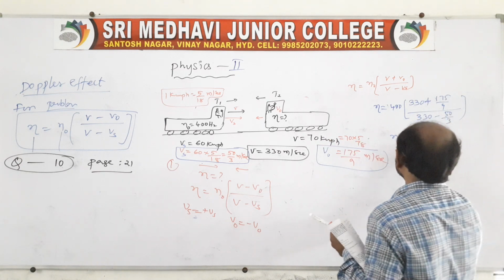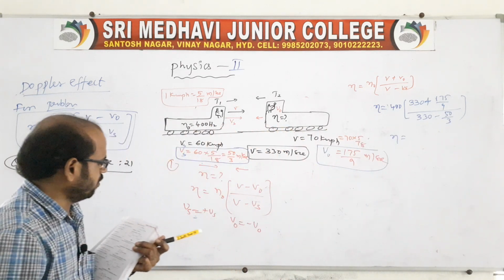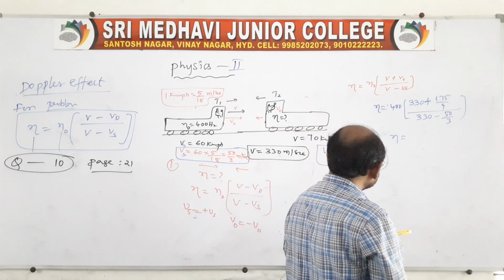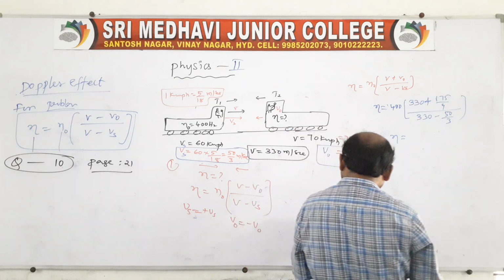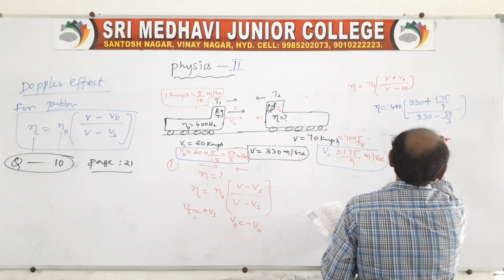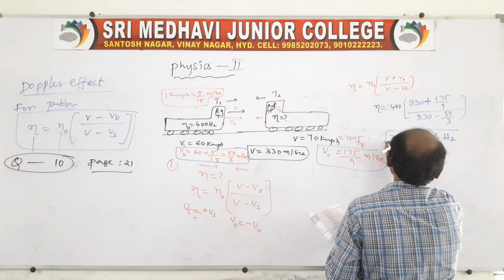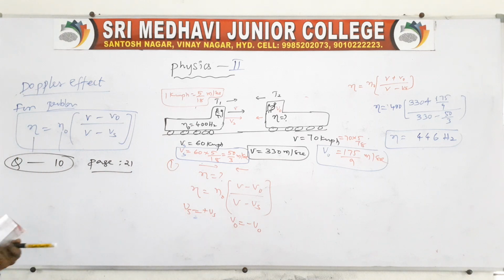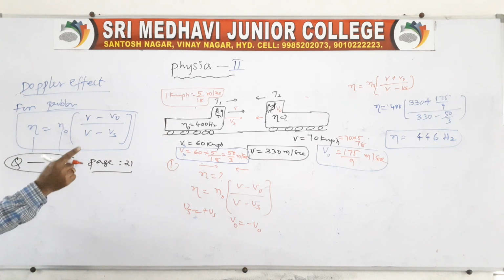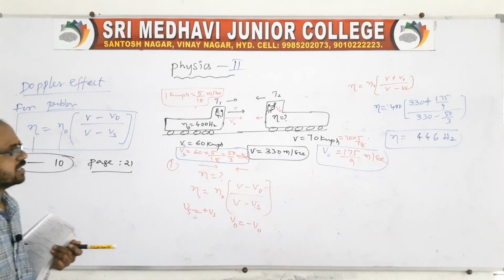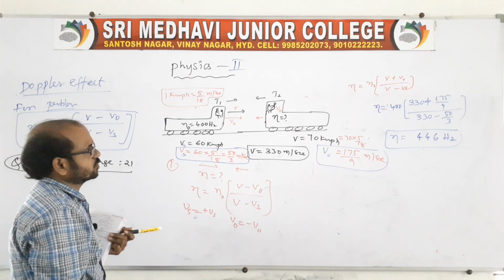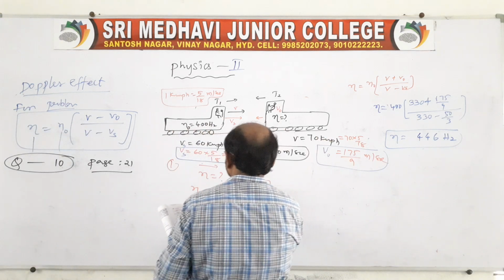Then you do the simplification, and ultimately we will get the frequency, after simplification, approximately 446, the apparent frequency observed by the observer when both are moving toward each other. This is the case 1, right?